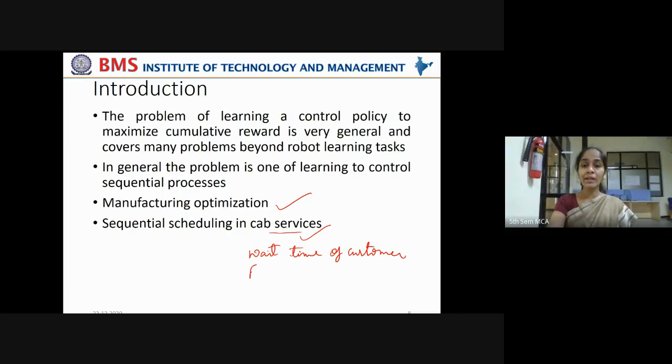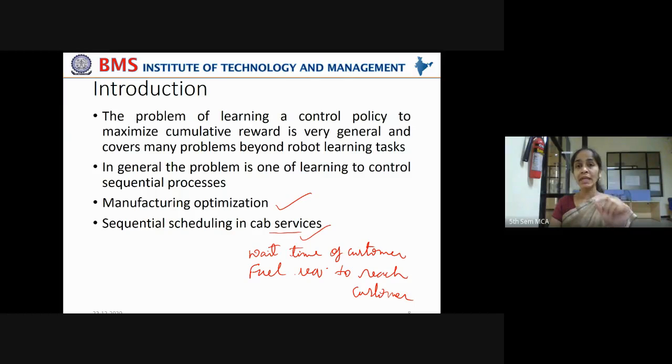And the fuel required to reach the customer, so that they will locate the nearby vehicles, minimize the wait time of the customer, and minimize the fuel consumed in order to reach the customer.